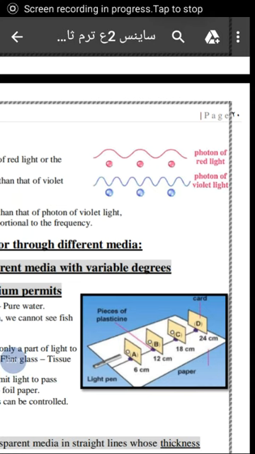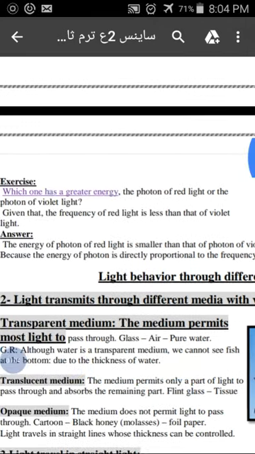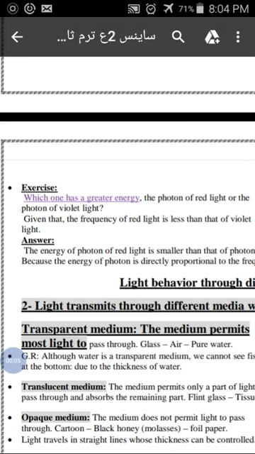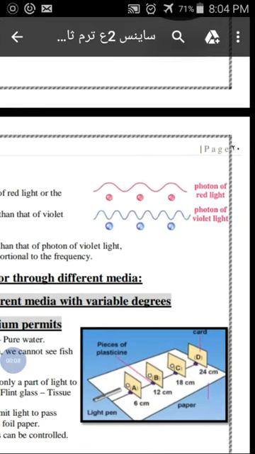We have here an exercise about how we can compare the energy of the photon of the red light and the photon of the violet light. We know that the red light has the lowest radiation and lowest frequency. So the frequency is the lowest in the red and highest in the violet.